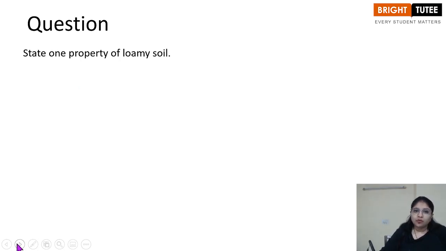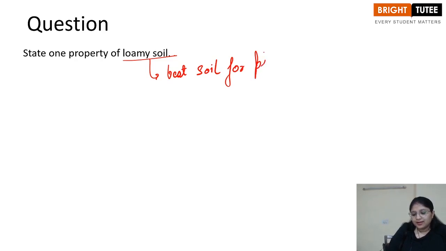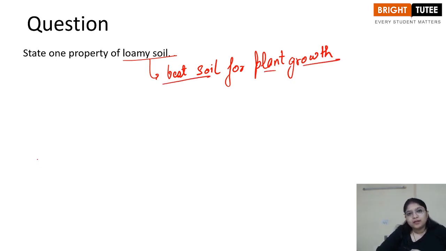State one property of loamy soil. So loamy soil has many properties, but one of them is that it is the best soil for plant growth. The reason is that it has the same amount of fine and big particles. Also it has the particles called silt, plus it has a large amount of humus in it, right? So that makes it the best soil for plant growth, and this is one of the properties of loamy soil.